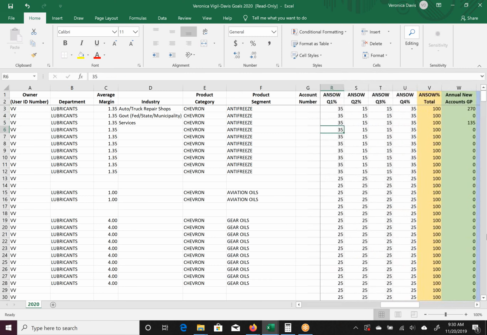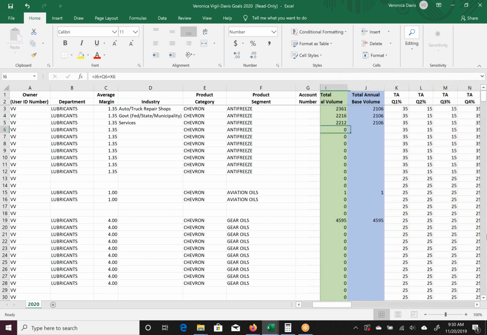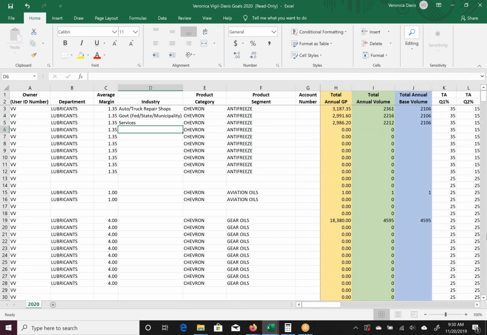Okay, so easy enough, right? There's not a whole heck of a lot other than that you need to do. But let's say that I don't have very much in the construction industry, but that's an industry that I'd like to target in the upcoming year. But they currently don't buy a ton from me in this coolant antifreeze department. But let's say I want to go ahead and move forward with it. I'm going to type in